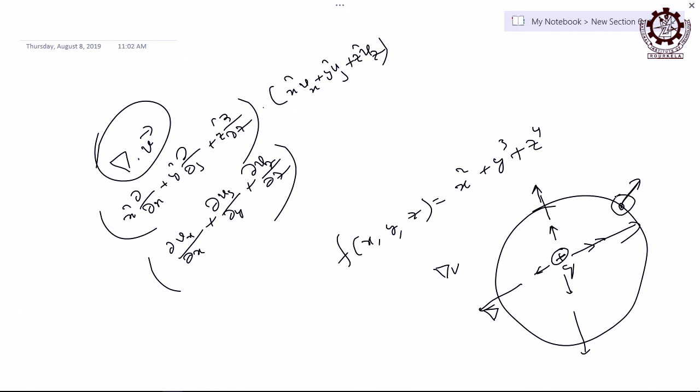Flux is scalar or vector? Scalar. The number of field lines is a scalar, right. Flux lines crossing through unit area at that point, outward, radially outward if it is positive, or inward if it is negative. You take the whole area, find out from unit area how much radial flux is going out per unit area. That is a number, hence scalar, right. And that is the divergence of a vector field at that point.